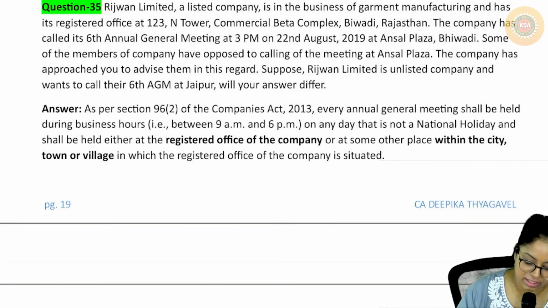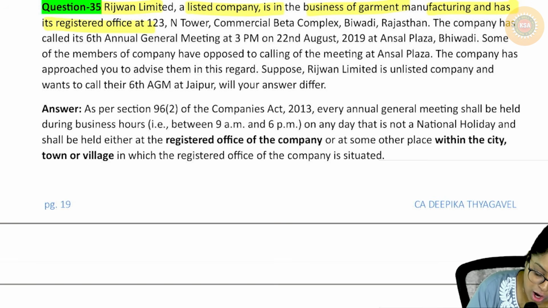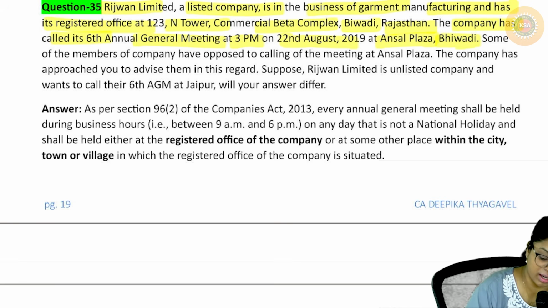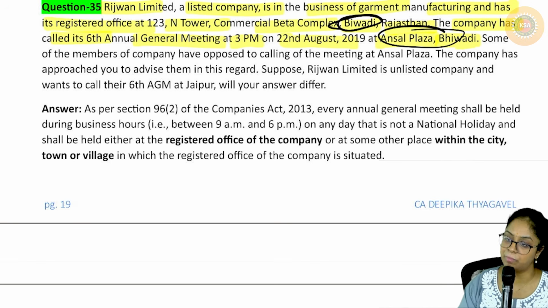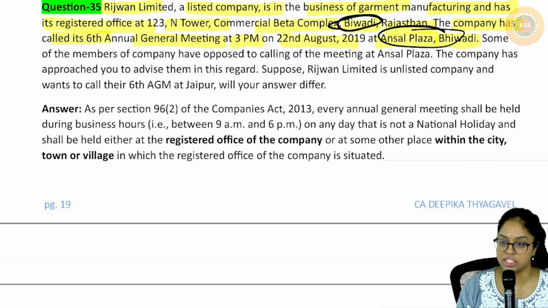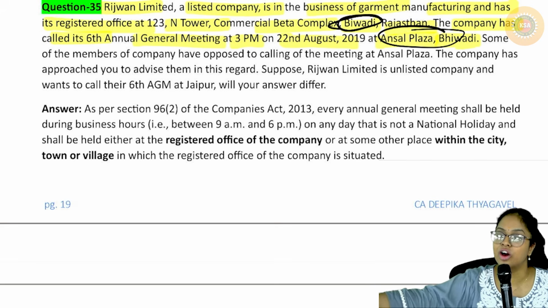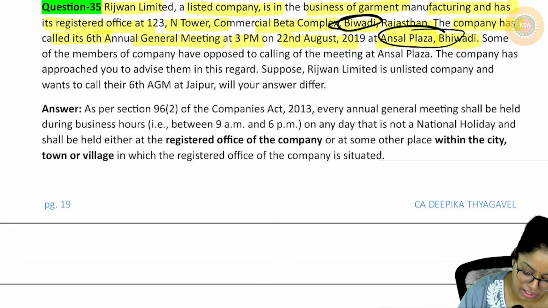Very good. Next is Rizwan Limited, a listed company, is in the business of garment manufacturing and has its registered office at 123 N Tower Commercial Beta Complex, Bhiwadi, Rajasthan. The company called its 6th annual general meeting at 3 p.m. on 22nd August at Ansal Plaza, Bhiwadi. Basically why have they given this? Where is the registered office? Bhiwadi. Where are they conducting it? Same place. Either you can keep it in the registered office or the same city, town or village. That is why they have given such a big address.